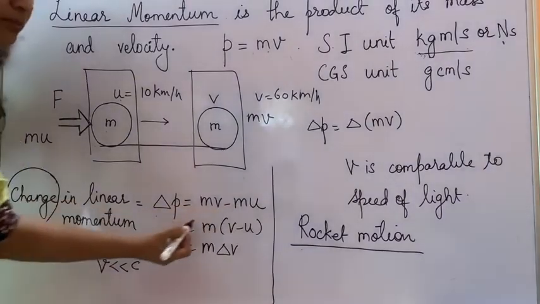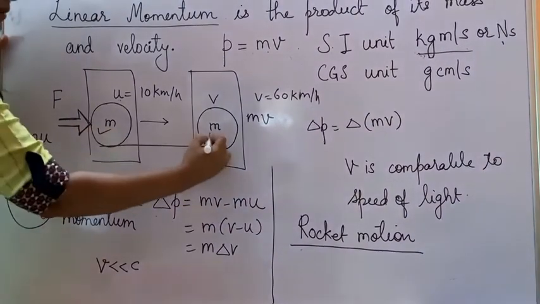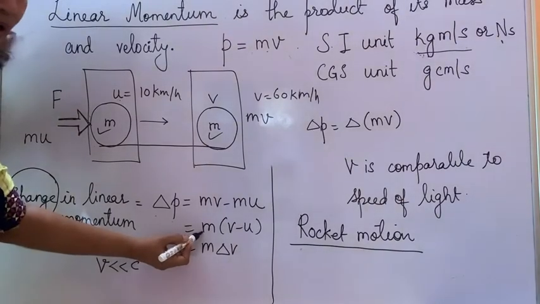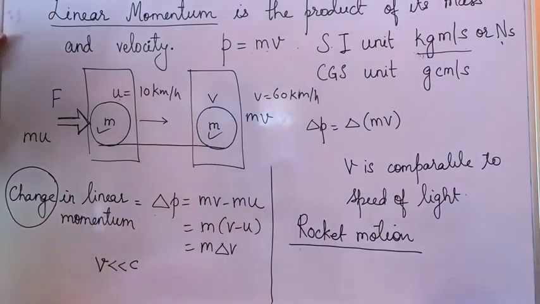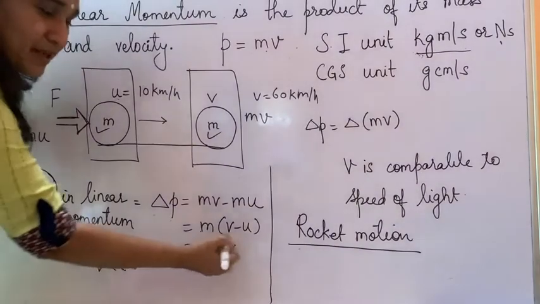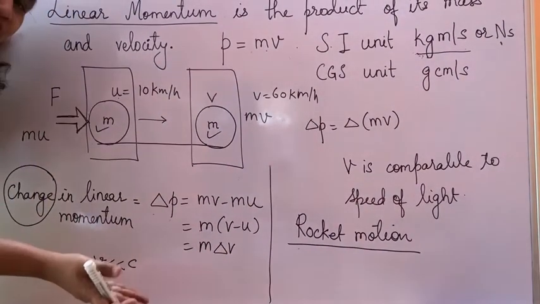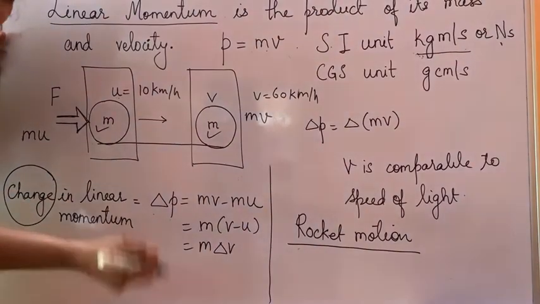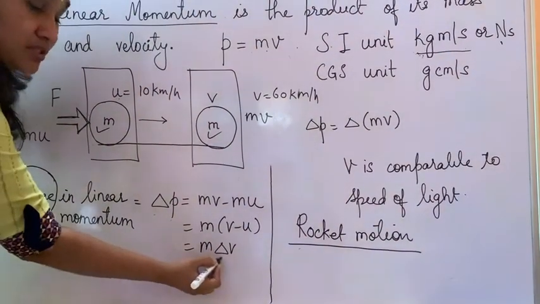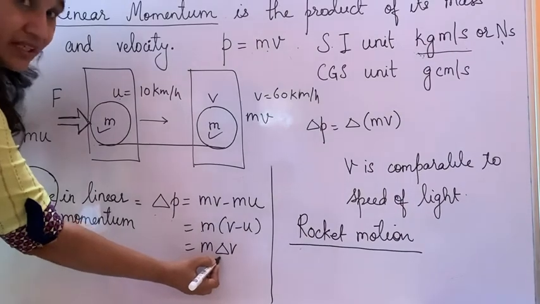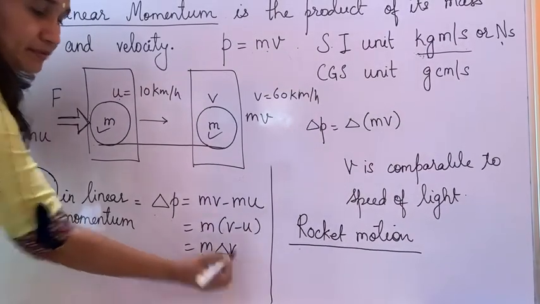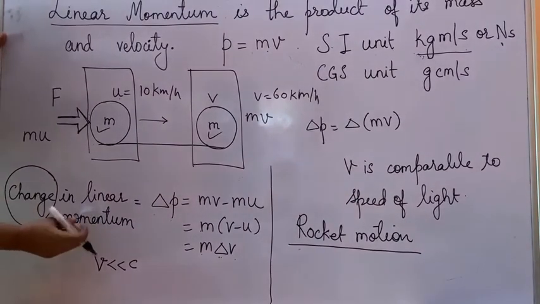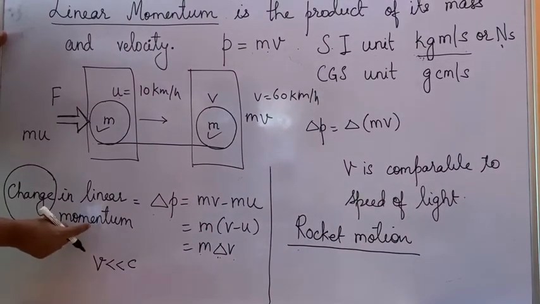In this, mass is common, mass is constant, mass cannot change. So if you take m outside the bracket, inside it will be v minus u. And what is v minus u, children? Again, it is a change, but a change in what? Change in velocity. For a very, very small change, we always use the symbol delta, or this triangle. So it will be m delta v.